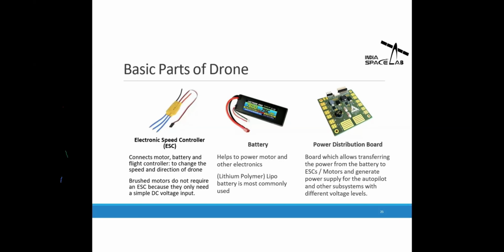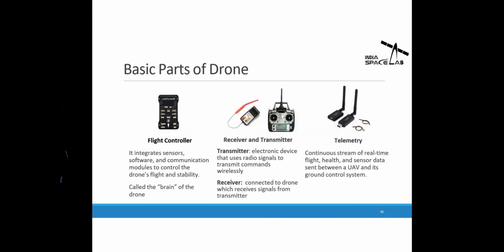Then we have the power distribution board. The role of the power distribution board is to provide distributed power to the entire drone. Let's say motors want some different voltage, some sensors want some different voltage, the flight controller wants some different voltage at a different time. So the power distribution board allocates the power to these particular components. Then we have the flight controller. The flight controller is the brain of the drone because it contains multiple sensors like accelerometer, gyroscope, magnetometer, barometer, and it has multiple ports and a very high-end microcontroller, which is continuously calculating thousands of calculations per second. And the output is directly fed to the ESC, which controls the actuator, which is a motor.